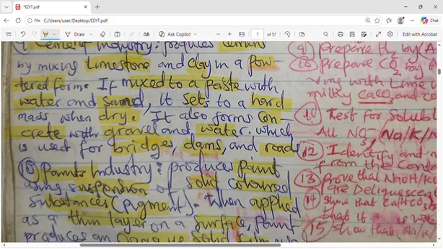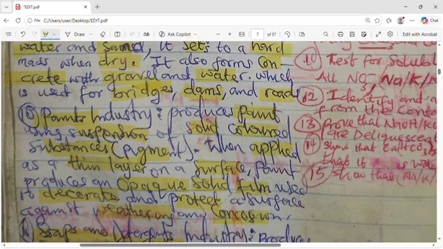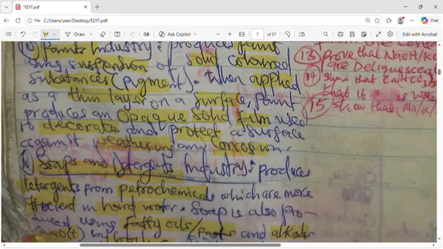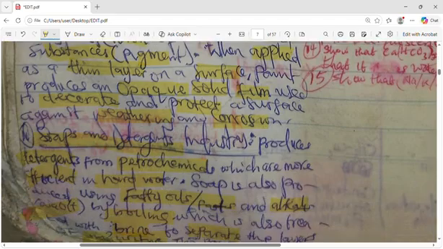So then paint industry. In paint industry, they produce paint using suspension of solid color substance, which we call pigment. So if you apply it in a thin layer, that means not a hard layer, on the surface, that paint will produce opaque, that means it will not allow you to see through. So a solid film will be there, used to decorate and to protect surfaces against weathering and corrosion, so that things will not corrode. They paint the environment, they paint the body.